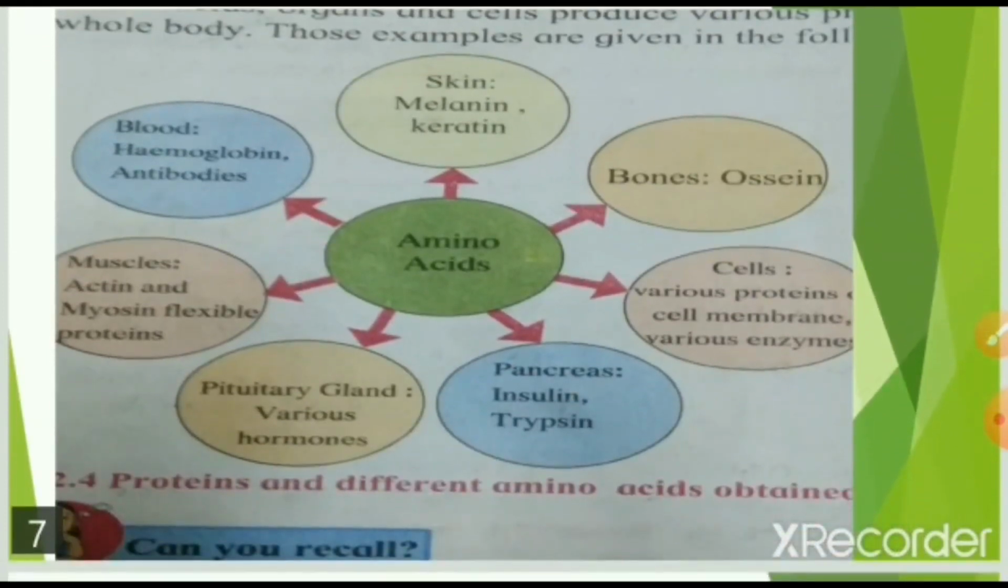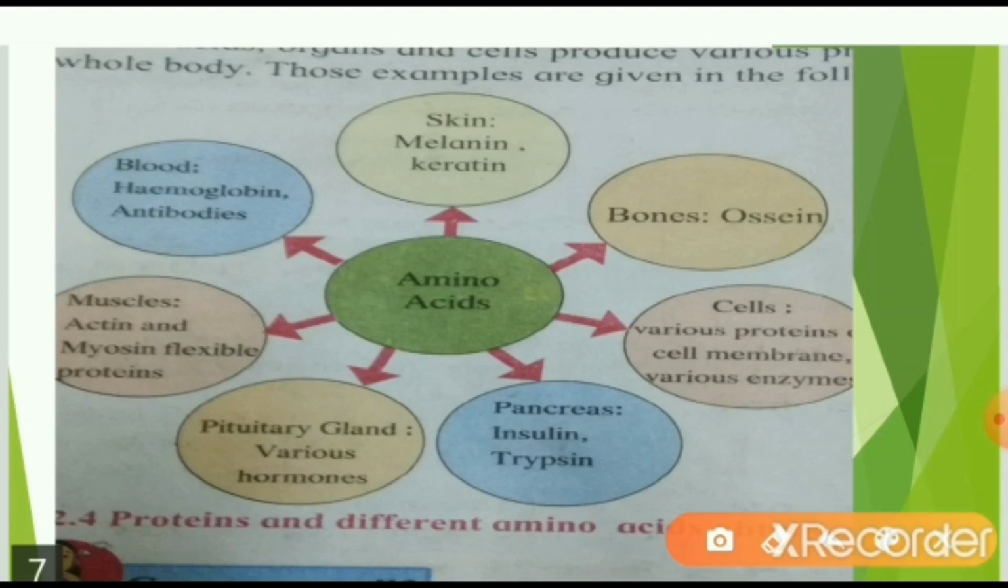Next, we'll see proteins and the different amino acids obtained. First is skin: melanin, keratin. Bone: ossein. Cells: various proteins, cell membrane, various enzymes. Pancreas: insulin and trypsin. Pituitary gland: various hormones. Muscles: actin, myosin, flexible proteins. And blood gives hemoglobin and antibodies.